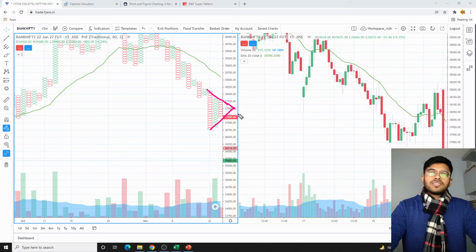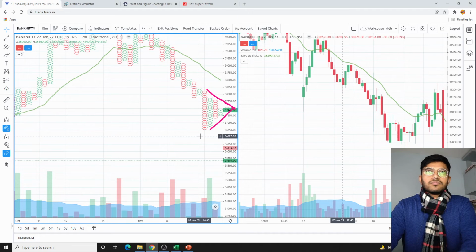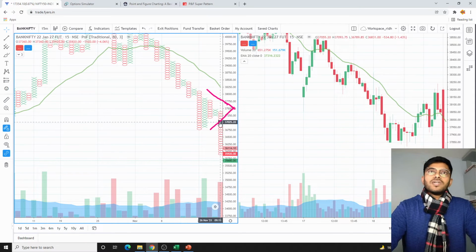Now, if it breaks on any of the sides, we'll be entering into trades. Let's see what has happened. See how beautiful this symmetrical triangle is forming. Now it broke down. Now I will be entering into a directional trade where I will be selling 37,200 calls.